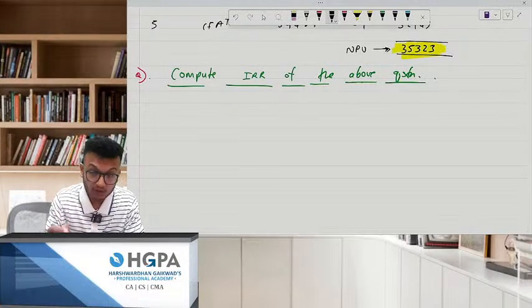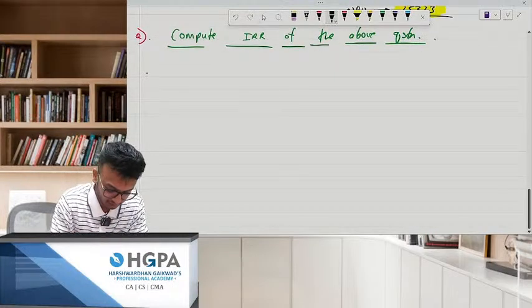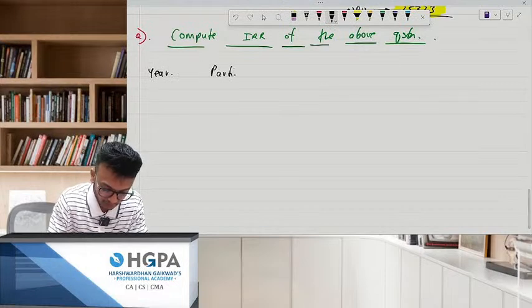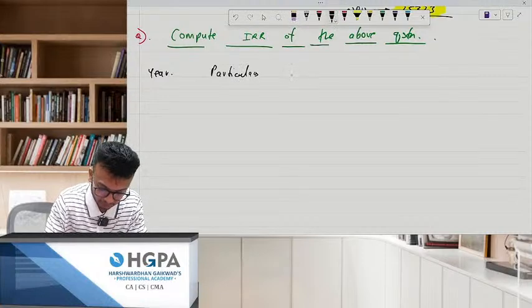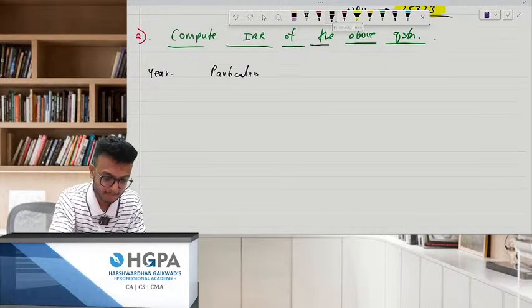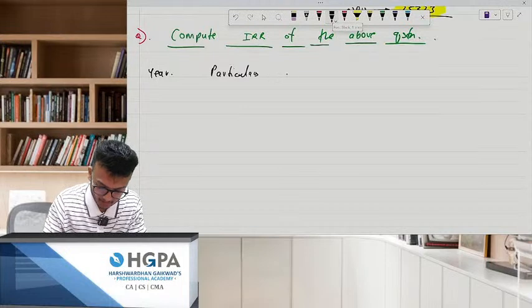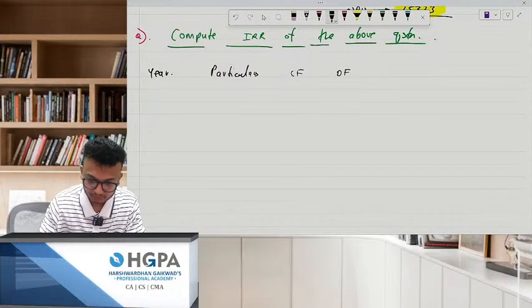Please compute the NPV in a very fast manner now and tell me whether the answer at 20% is coming negative or not. Do it fast. Particulars: cash flow, discounting factor.